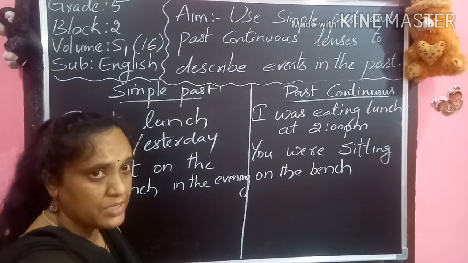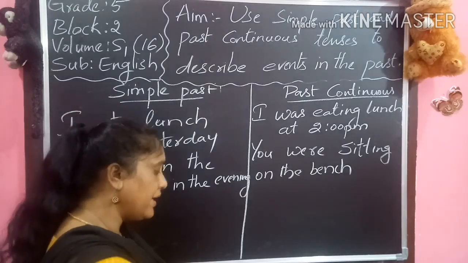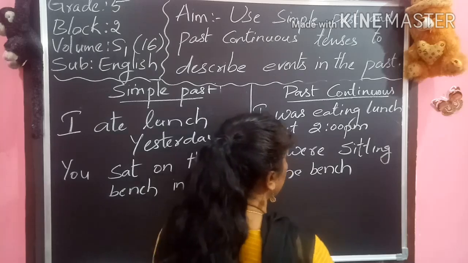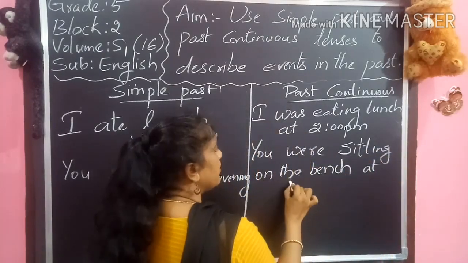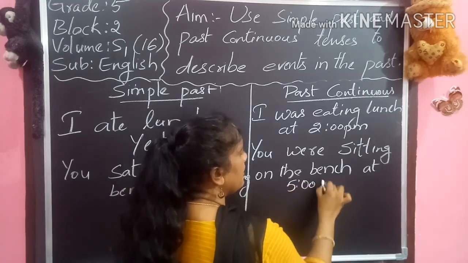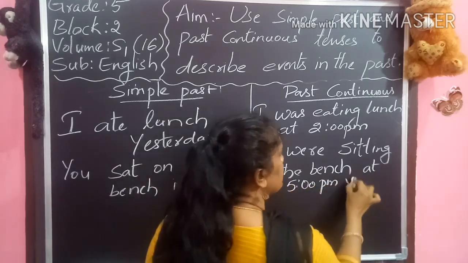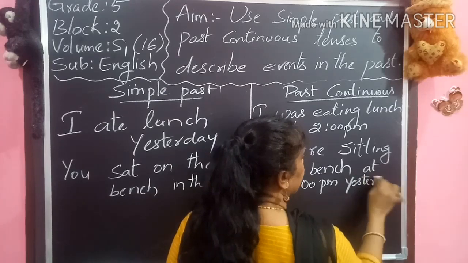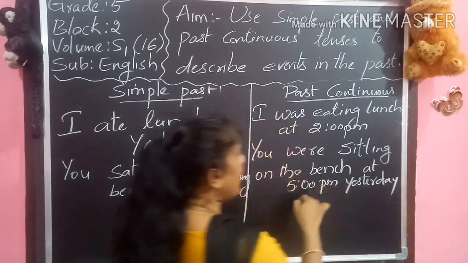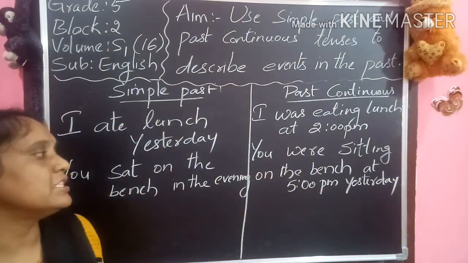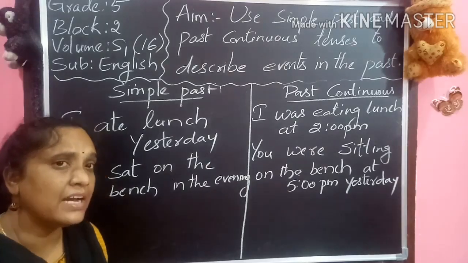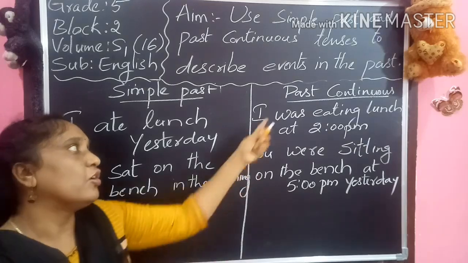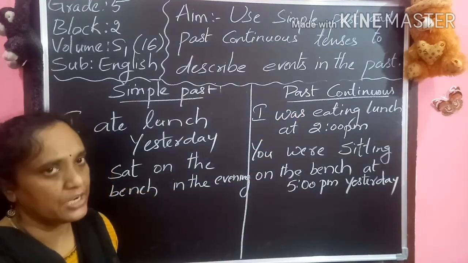So here I want to mention a particular timing. So what timing can I say here? You were sitting on the bench at 5 p.m. yesterday. Now particularly I am saying a timing. You were sitting on the bench at 5 p.m. yesterday. So particularly I use the timing when I am talking about the past continuous.